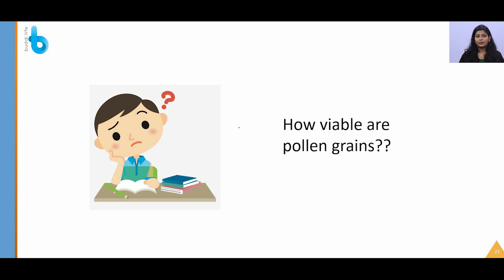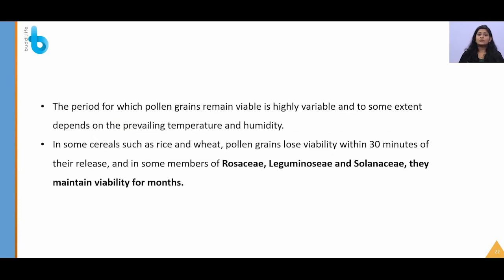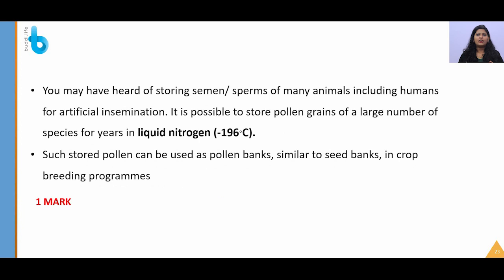How viable are pollen grains? One more important one-mark question is this: how can we store pollen grains? It can even be asked as a 2 or 3 mark question. In some cereals like rice and wheat, pollen grains lose viability within 30 minutes of their release, while in some members of Rosaceae, Leguminosae and Solanaceae, they can maintain viability for months. So pollen viability is highly variable from species to species.